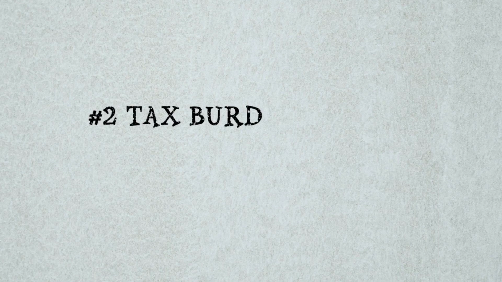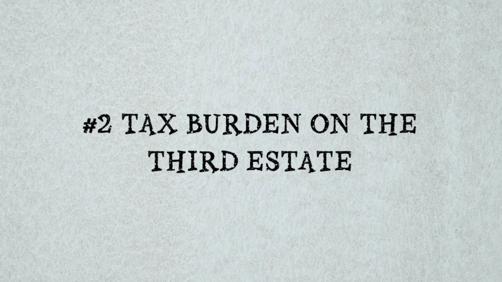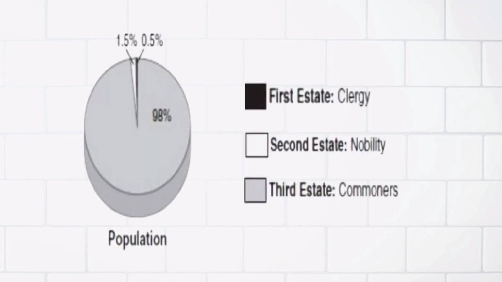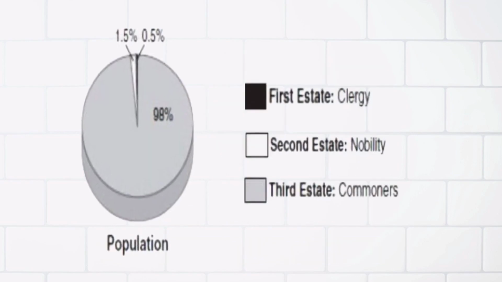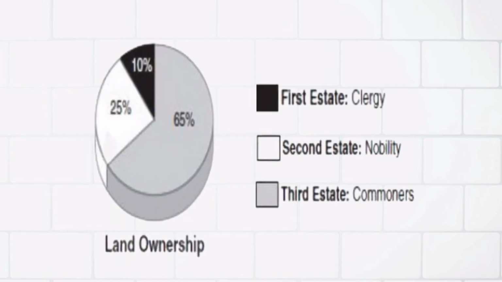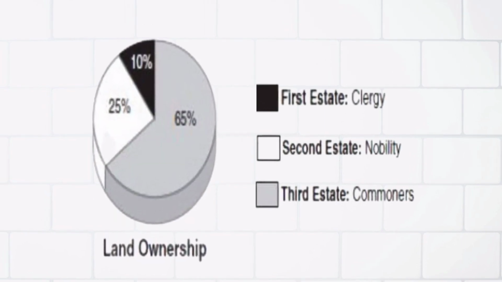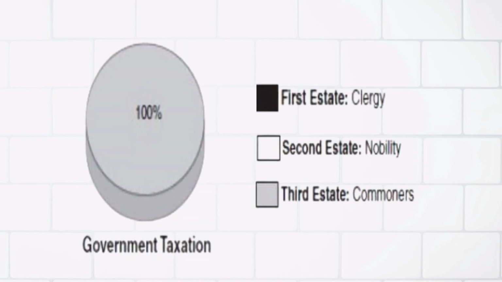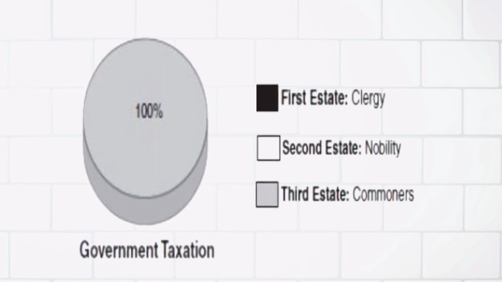Number 2. Tax burden on the third estate. The first estate in France, or the clergy, owned 10% of the land, though it comprised less than 0.5% of the population. It was very wealthy and paid no taxes. It had many privileges, including the collection of tithes. Tithes was 1/10 of annual produce or earnings taken as a tax for the support of the church.